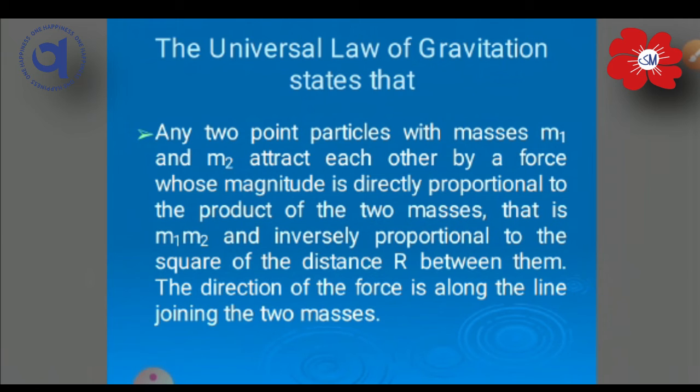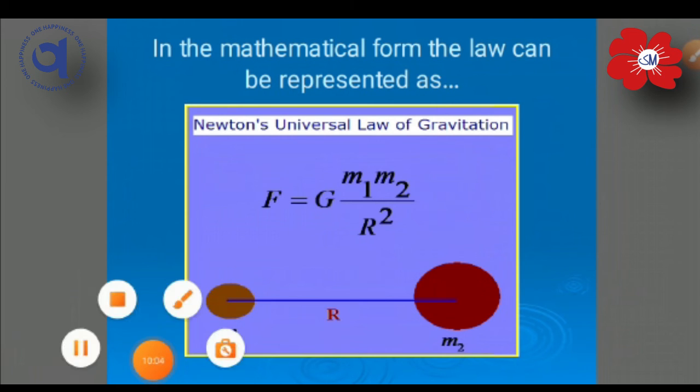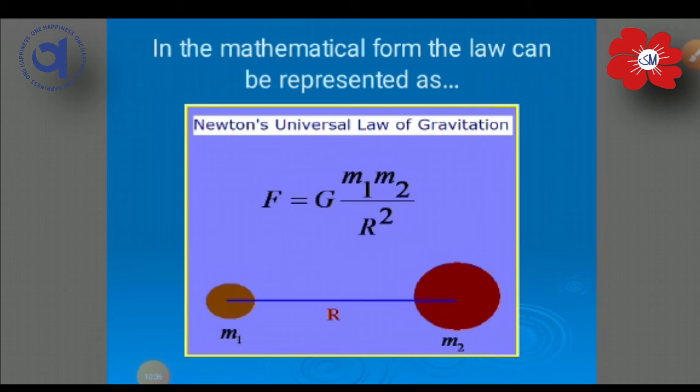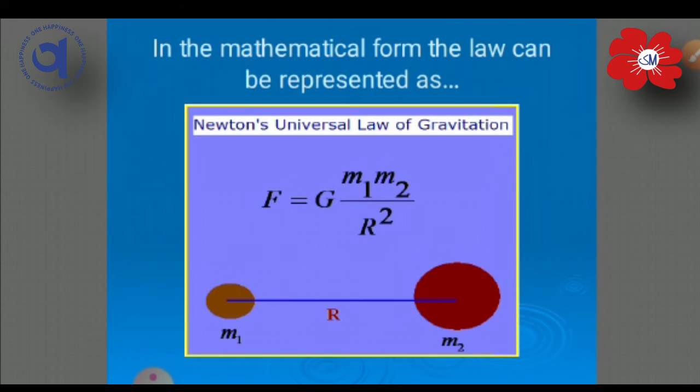So for that, Newton derived one mathematical form for this universal law of gravitation. See this, you have two dots on your screen, m1 and m2. These are the two objects, and between these two objects we have one distance that we write as a capital R. And between these two objects we have one force, and that force is known as the gravitational force.